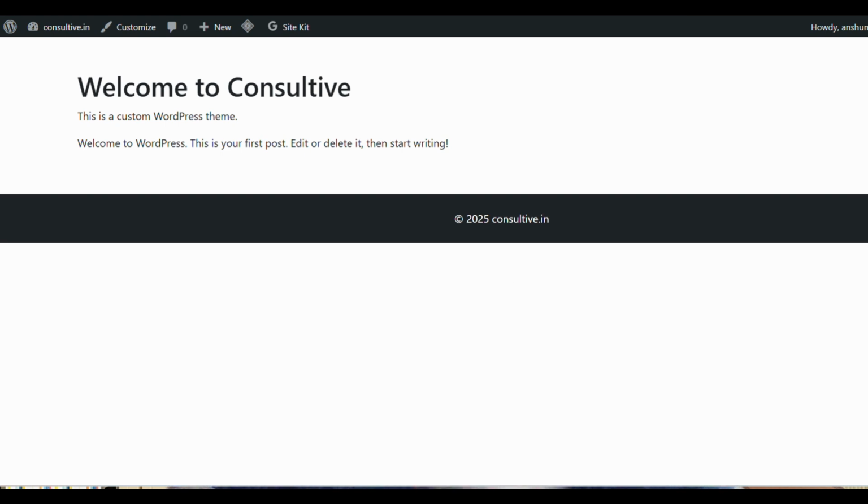This portal is not only going to help me provide financial services, but also it's going to be a learning hub, and also I'll try to integrate a shop or maybe some courses in the future. So this is going to be a very complex concept, and although I can get it done by any third party, I really want to do it by myself for two reasons: I want to learn the automation and everything in the coding part, and I also want to have 100% control of Consultive in my hands. So these are two major objectives that I want to follow.